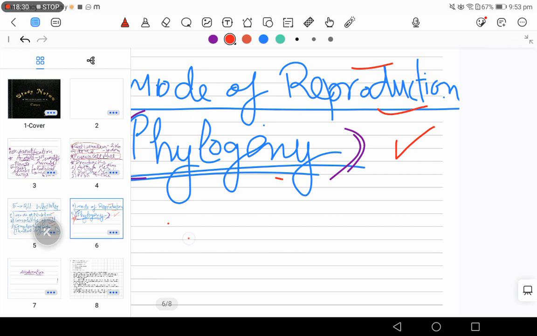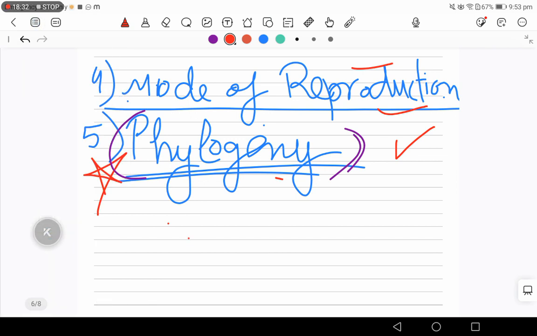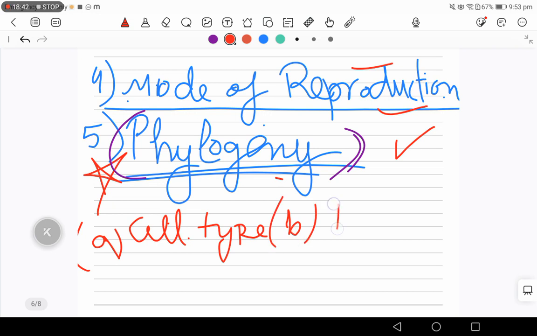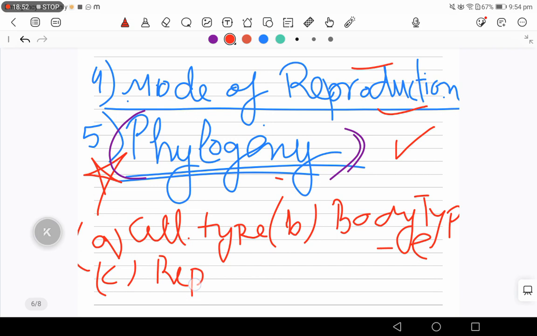Okay, such a question can come: which of the following is the most important criteria for Whittaker's classification? Let me give you options because it depends on options, right? What if mode of nutrition is not given? And it's like A, cell type, B, body type, C, reproduction, and D, phylogeny.